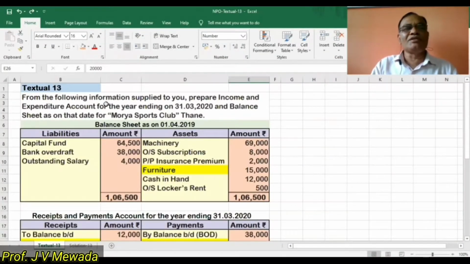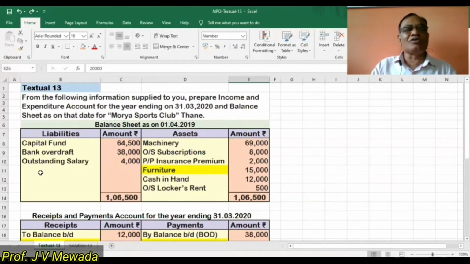From the following information supplied to you, prepare income and expenditure account for the year ending 31st March 2020 and balance sheet as on that date for Moria Sports Club, Thane. Now we are given the opening balance sheet on 1st April 2019: capital fund, bank overdraft, outstanding salary. On the asset side, we are given machinery, outstanding subscription, prepaid insurance, furniture, cash in hand, outstanding locker rent. So these are the important items here.